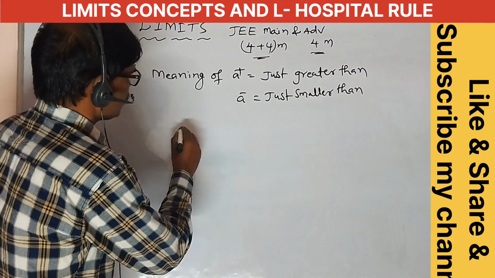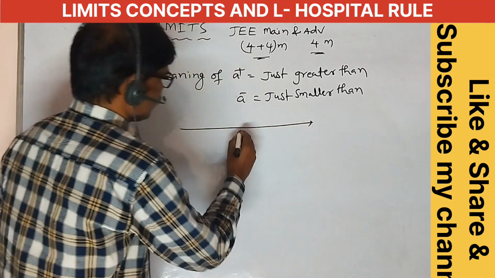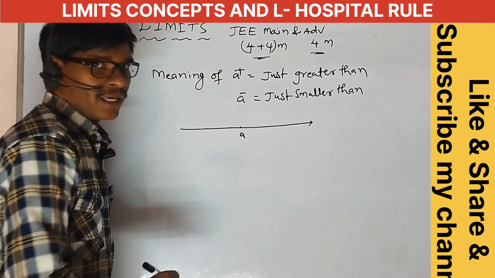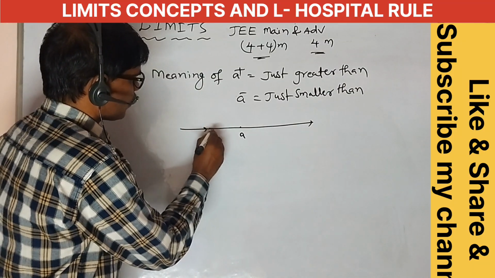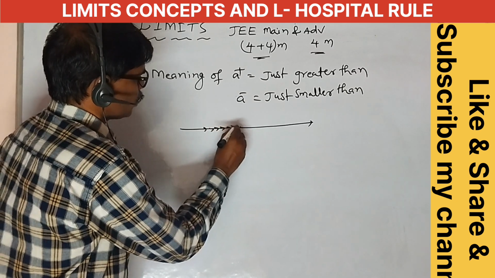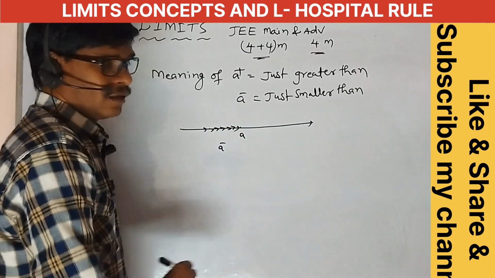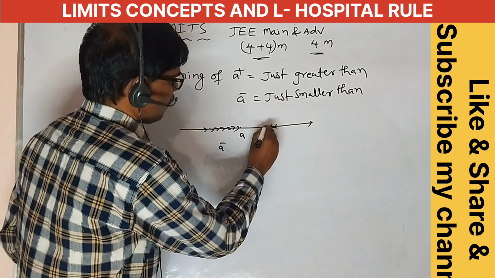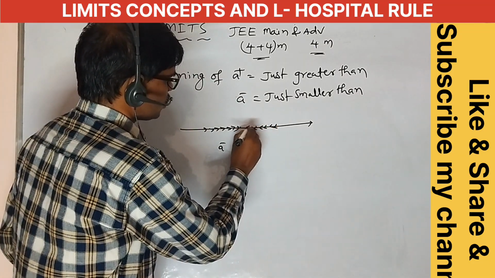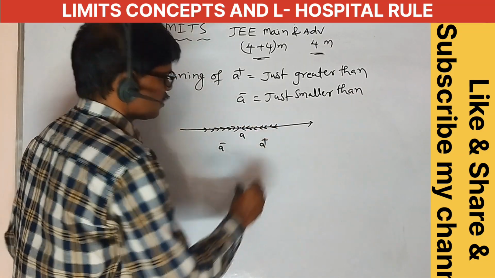Suppose this is a number line. This is one number, a. From here to here, this is approaching a. This is called a minus. Next, from here onwards, this is approaching a from the other side. This is a plus.